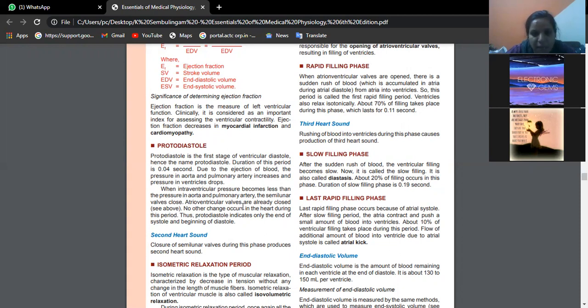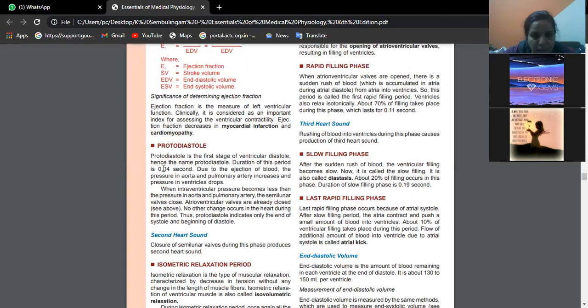Then AV valves are already closed. That means now the ventricles are nicely resting. Neither is it receiving blood nor pumping blood. From above, AV valves are closed, from below, semilunar valves are closed. So no other changes occur in the heart during this period. Thus protodiastole indicates only the end of systole and beginning of diastole.